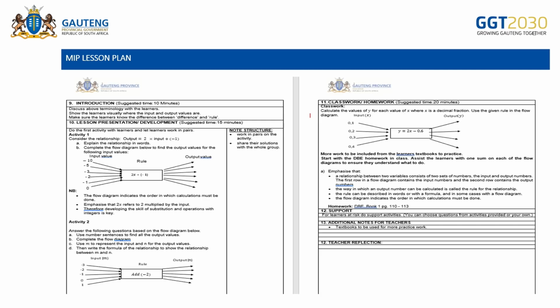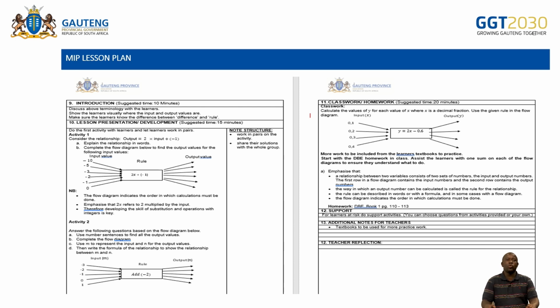Then as your introduction, about 10 minutes, you can discuss the above terminology. That's what we are emphasizing. Show the learners visually where the input and the output values are. Make sure that the learners know the difference between the difference and the rule. Bullet number 10, it talks to you when you are presenting your lesson. So about 15 minutes should be for your presentation.